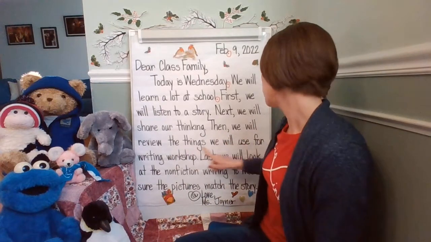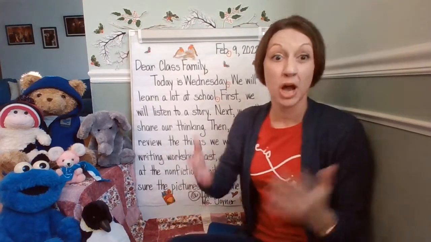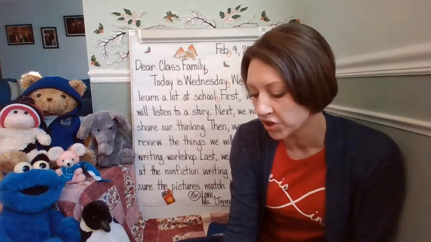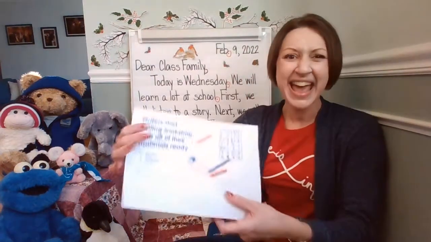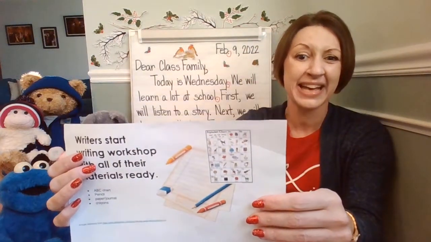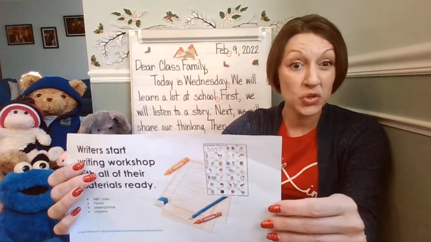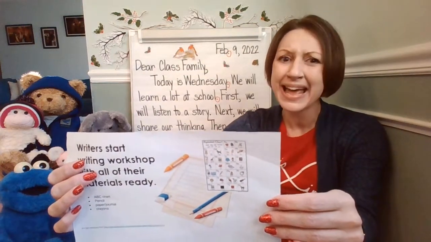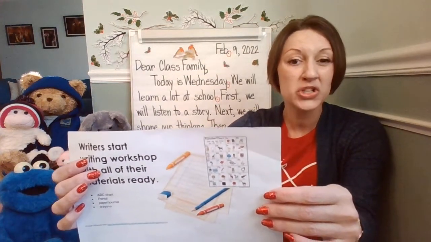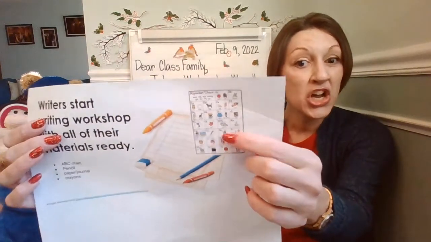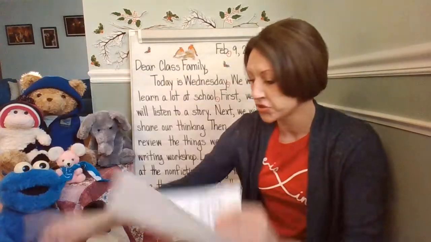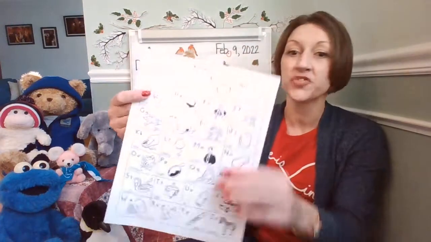Then we will review the things we will use for writing workshop. They're tools that good writers use every day. We're going to get our supply bag that has our pencils and crayons and colored pencils and markers. And we need to make sure to get this resource from your box.